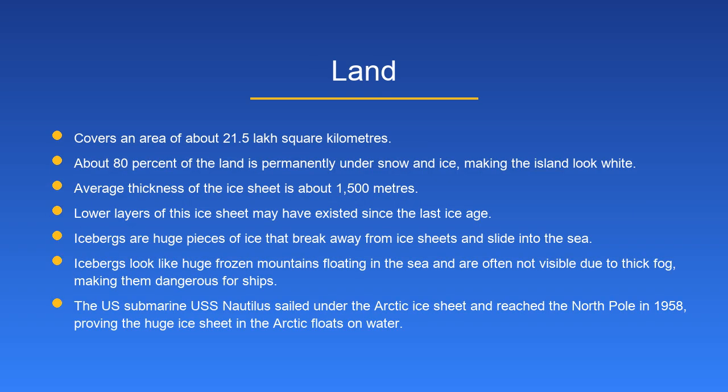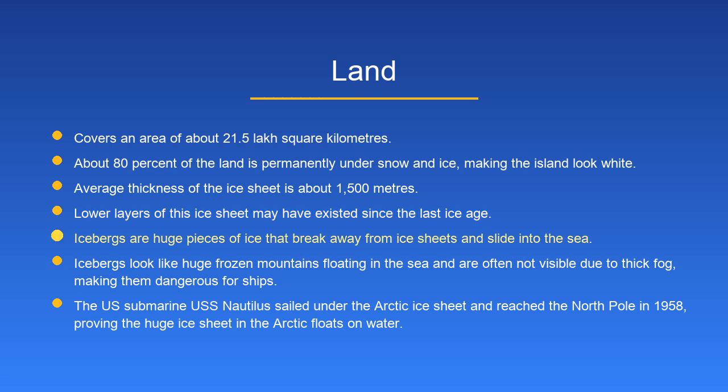Land. Covers an area of about 21.5 lakh square kilometers. About 80% of the land is permanently under snow and ice, making the island look white. Average thickness of the ice sheet is about 1,500 meters. Lower layers of this ice sheet may have existed since the last ice age.